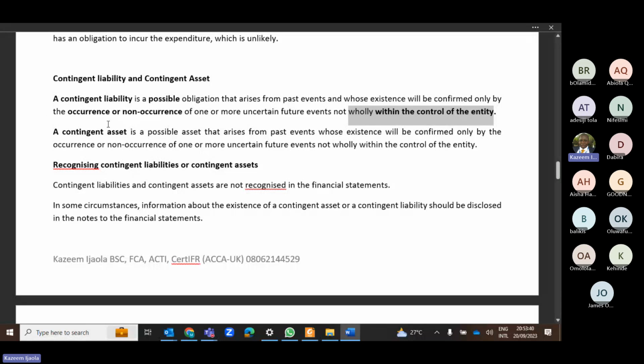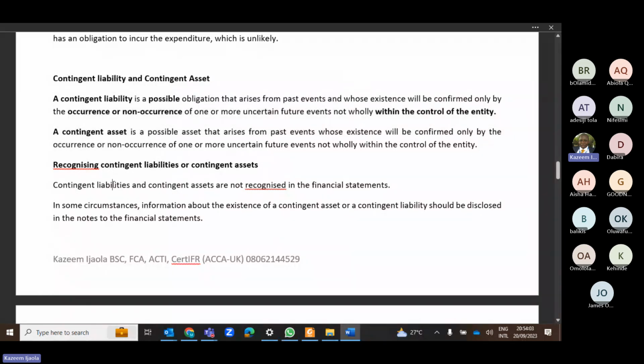It is 50-50. So a contingent asset is the opposite of a contingent liability. It is a possible asset that arises from past events whose existence will be confirmed only by the occurrence or non-occurrence of one or more uncertain future events, which is also not within the control of the entity. So both contingent asset and contingent liability are not within the control of the entity.